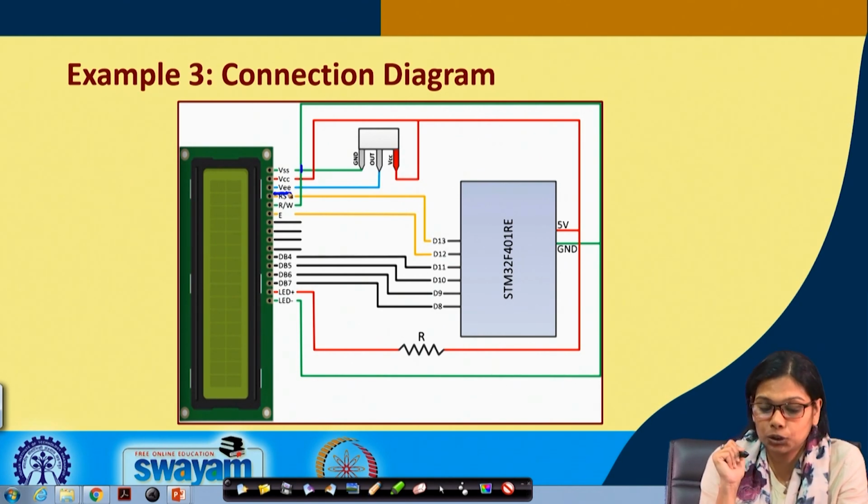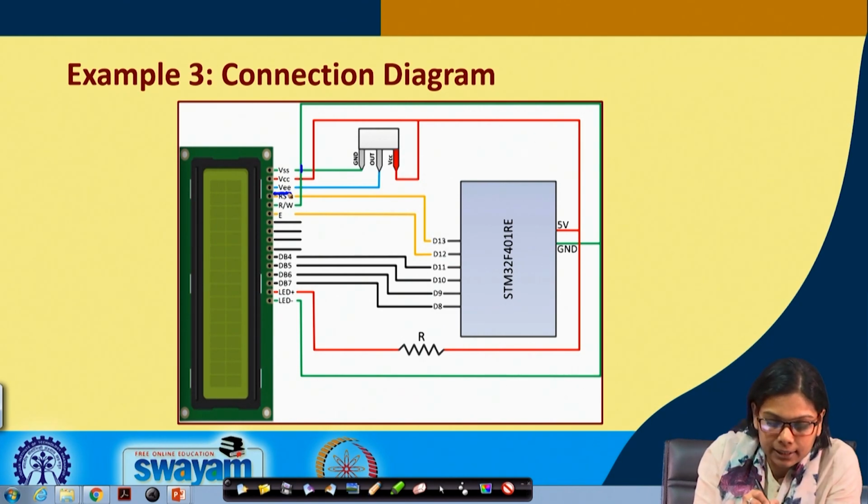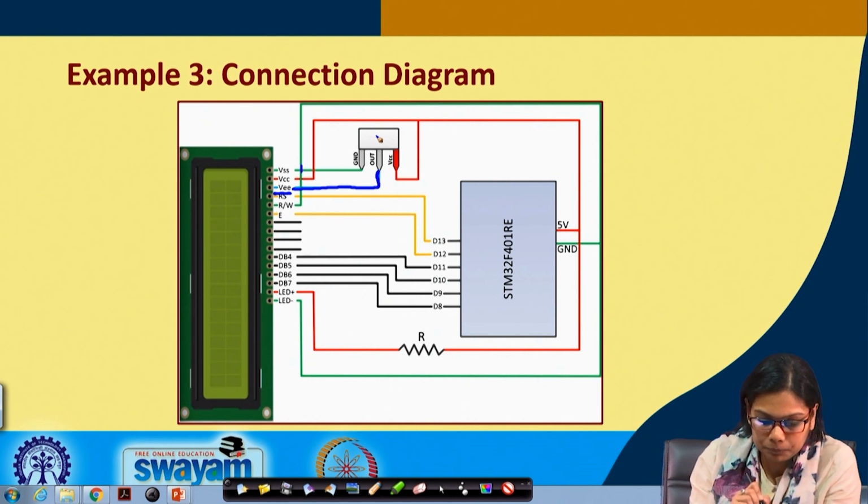This is connected to a potentiometer. You see the input to this is connected to the output of this potentiometer, and one end of the potentiometer is connected to ground and the other end is connected to VCC. This is how we have made the connection. Okay, this is for the contrast of this particular LCD.